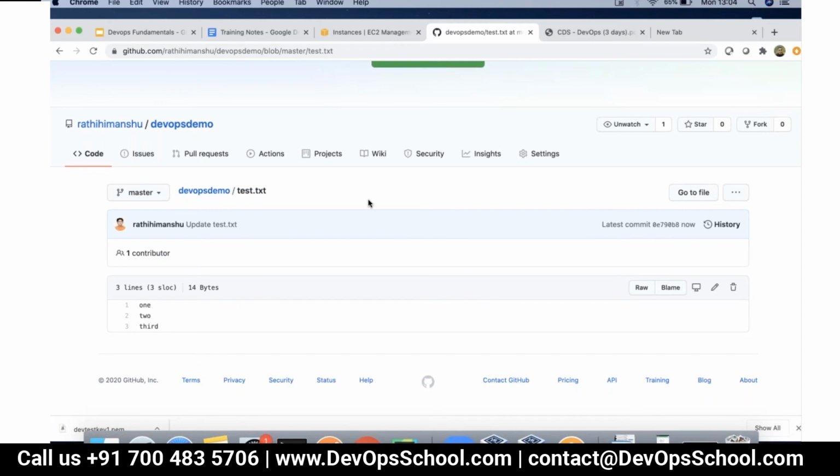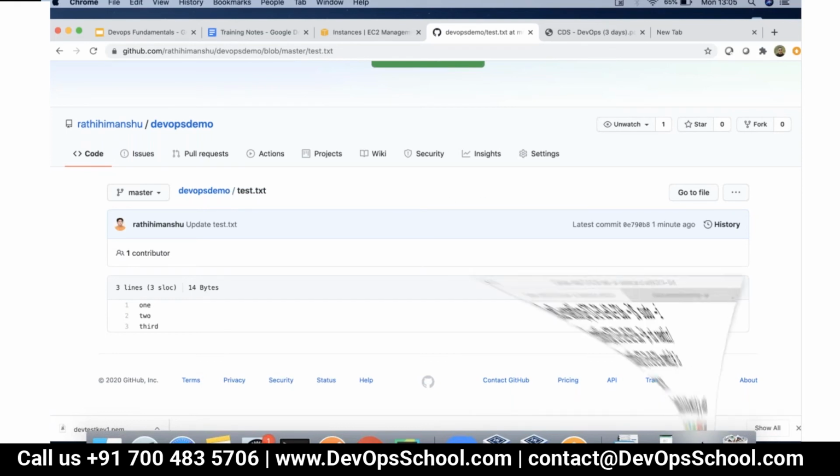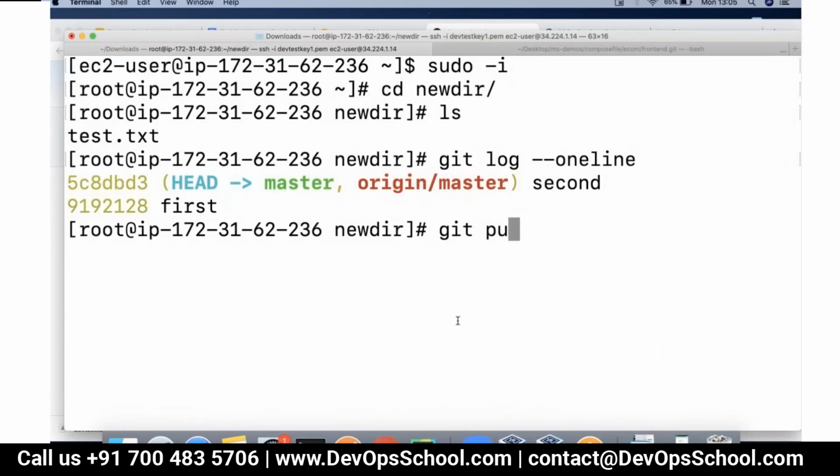Now, how can you fix it? There is a command called git pull, okay? Whenever your remote branch is running ahead of your local branch, you can do a git pull. And let's do a git pull. When you do a git pull, you can specify the remote repository.